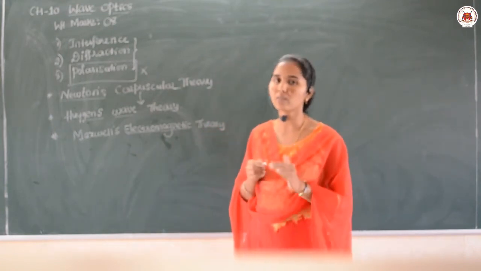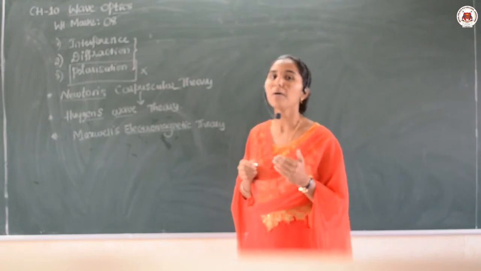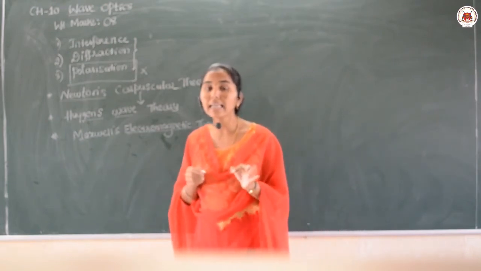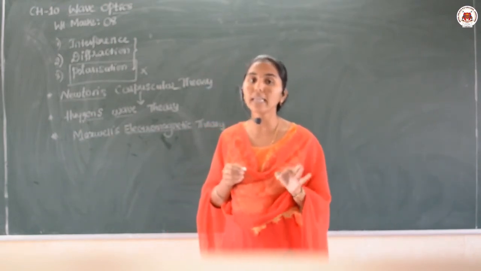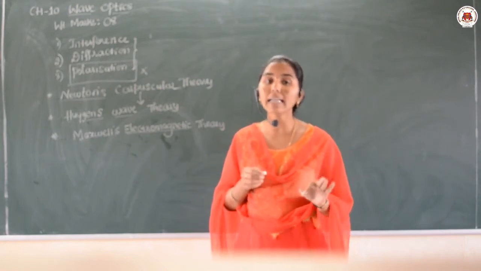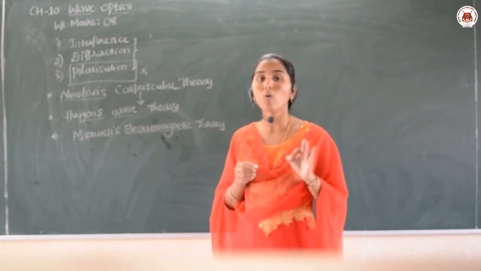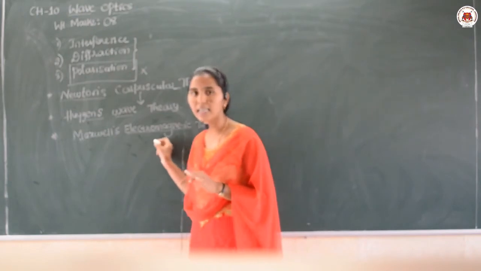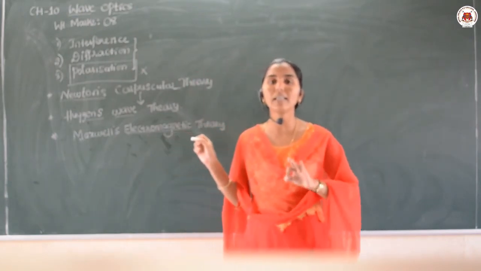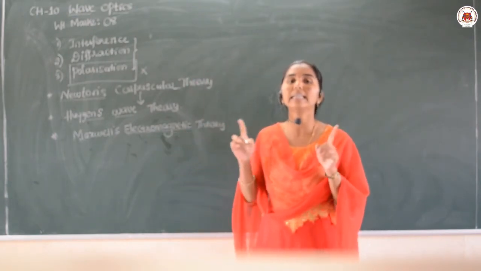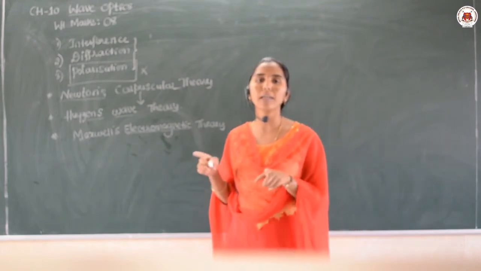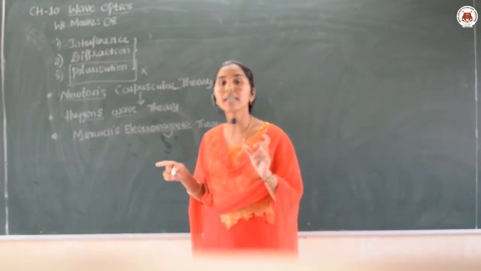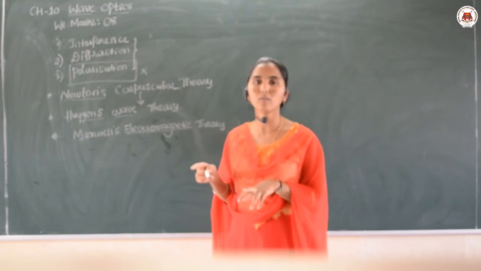According to Maxwell, light is in the form of an electromagnetic wave. What he considered in his theory is that light is traveling in the form of a changing electromagnetic wave.